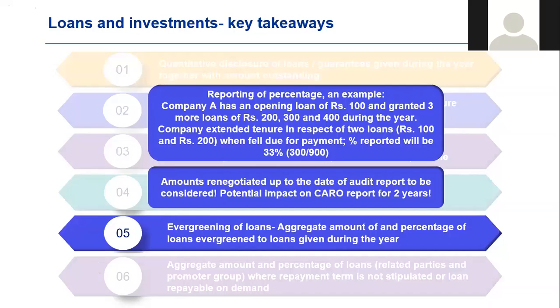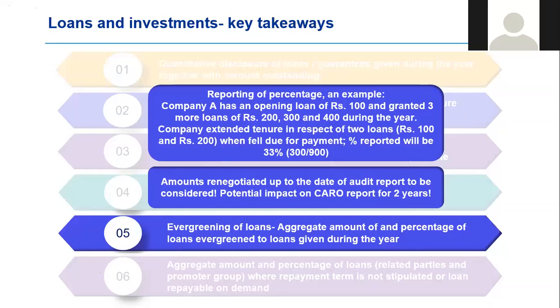Now, what is required to be reported under CARO is the auditor needs to state that 300 rupees of loans in aggregate were evergreen. And when it comes to the percentages, that percentage is computed with respect to the fresh loans disbursed.